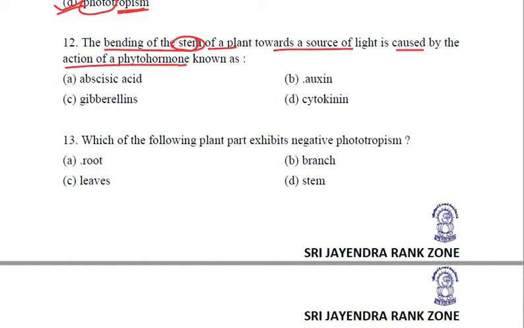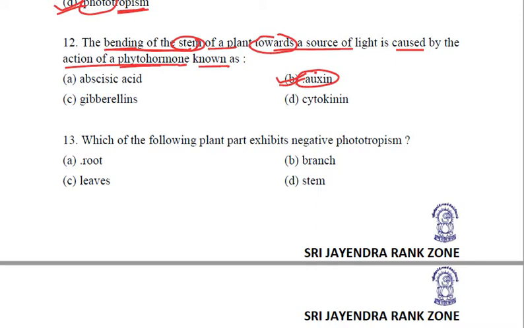Next question. The bending of the stem of a plant towards the source of light is caused by the action of a plant hormone or phytohormone known as. Now you need to be very cautious whether it is the bending of root or the bending of stem. Bending of root will be away from the source of light, and that was because of auxins, and the bending of stem is towards the source of light, and again this is caused by auxin only. This is positive phototropism shown by the stem by growing or bending towards the source of light.